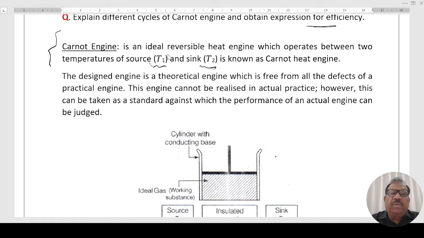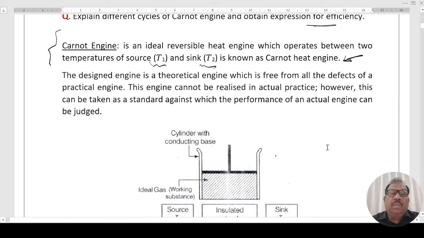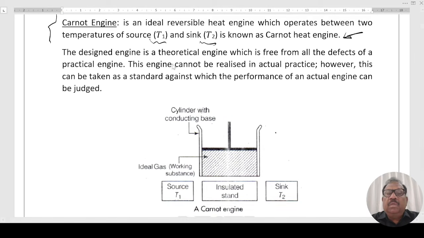Source is temperature T1, sink temperature is T2, known as a Carnot heat engine. Operating temperatures are T1 and T2. The designed engine is a theoretical engine which is free from all defects of a practical engine. This engine cannot be realized in actual practice. However, this can be taken as standard against which the performance of an actual engine can be judged.